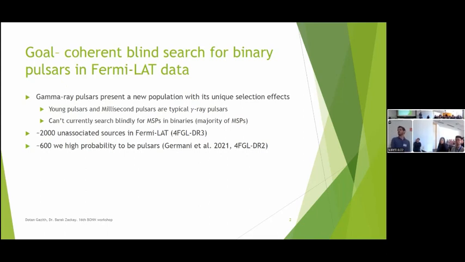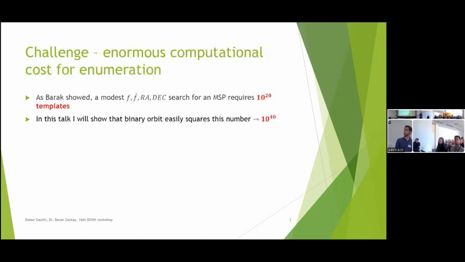Regarding the number of potential candidates, Barak already told you, you have some 600 high probability unassociated sources in Fermi that are expected to be pulsars. So, to repeat briefly, the real problem here is just the enormous computational cost.